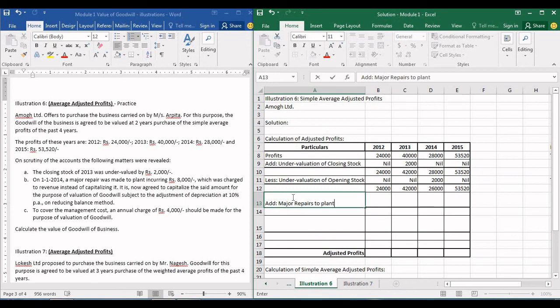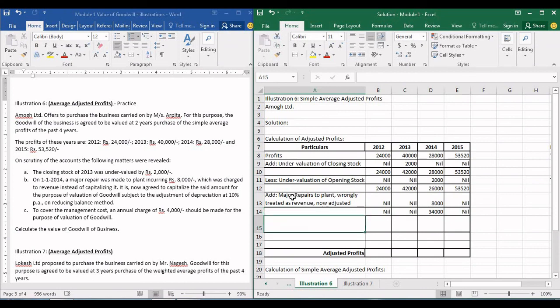Major repairs to plant wrongly treated as revenue, now being adjusted. This is how you will have to write it, and this is for the year 2014. So we are adding 8,000 to the profits because we are reversing that entry. Okay, so 26 plus 8, 34,000. The rest of the things will remain the same.